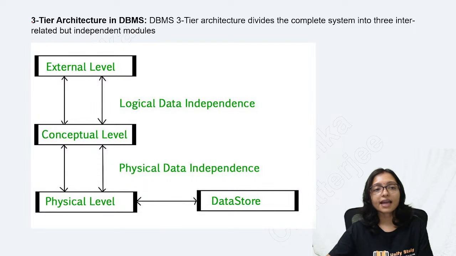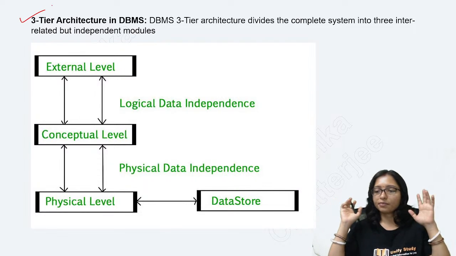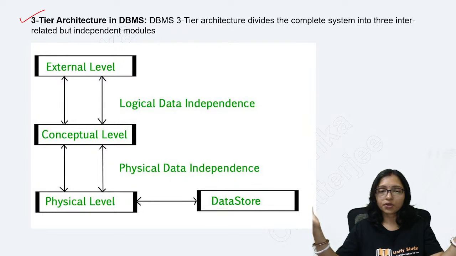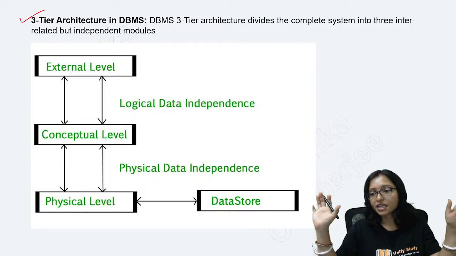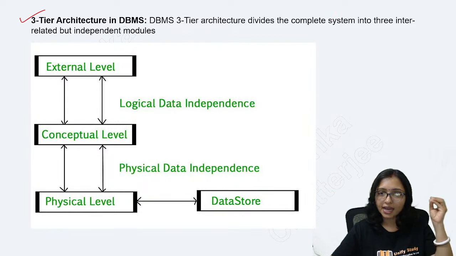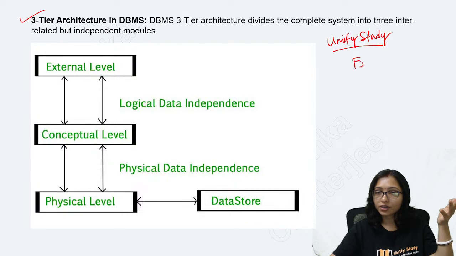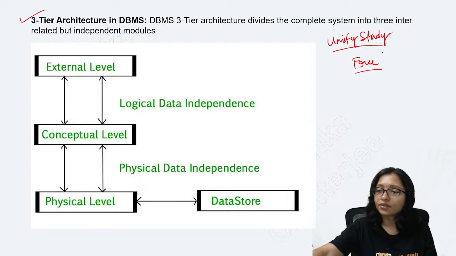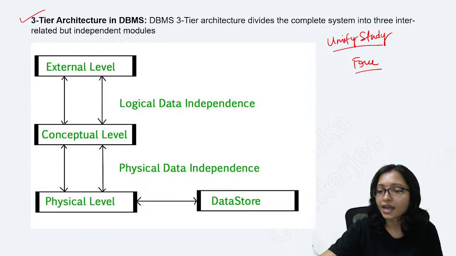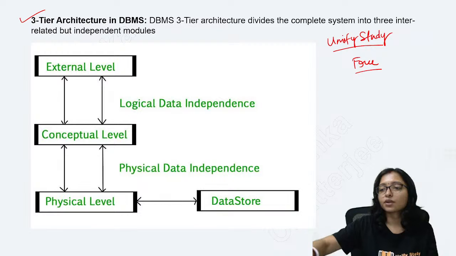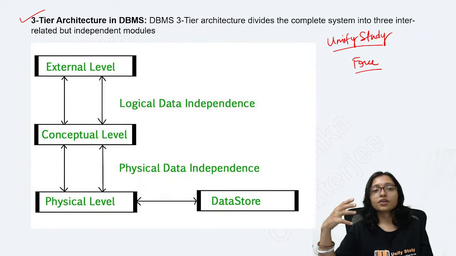First of all, there is three-tier architecture in DBMS. Why is it important? Whenever you are using any system like the Unified Study app, those who are not using it till now, definitely use it, because there are so many free mock tests available for you, each and every subject-wise. So must use it. I will take the example of the Unified Study app only, so that you can do the mind mapping of how the database actually works and why different levels are required.